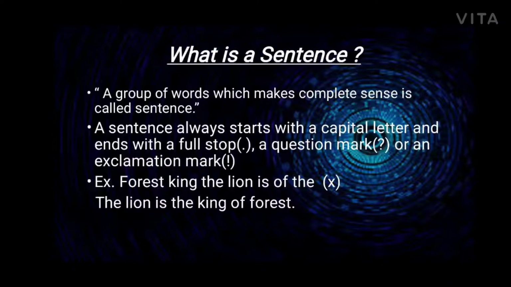Let's see the example. In that example, a group of words are given, but they are not in proper order. Let's see. Forest, king, the lion is of the. Actually, all the words are not in proper order, so it is not a meaningful sentence. But see, the lion is the king of the forest. If we arrange all the words in proper order, then it can be a correct sentence.